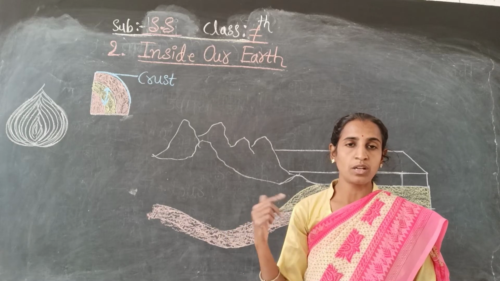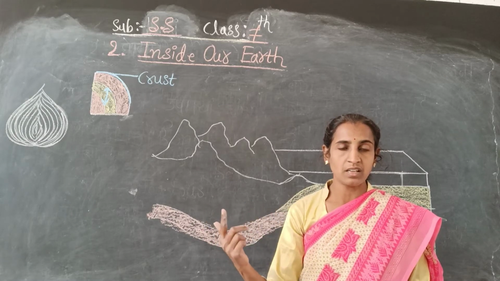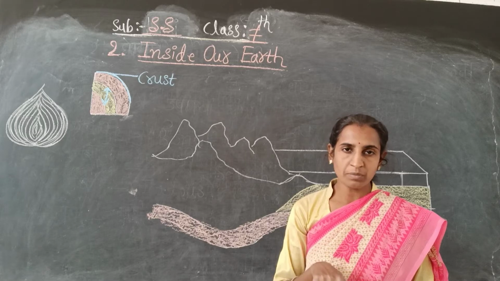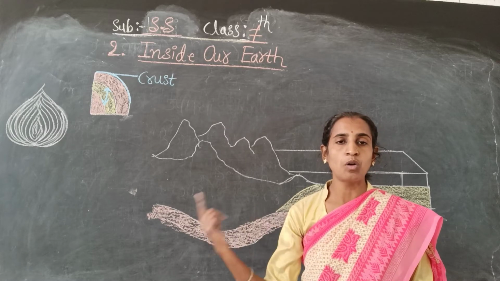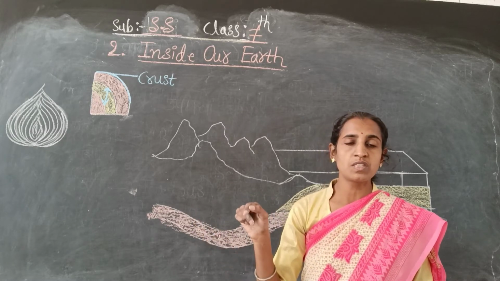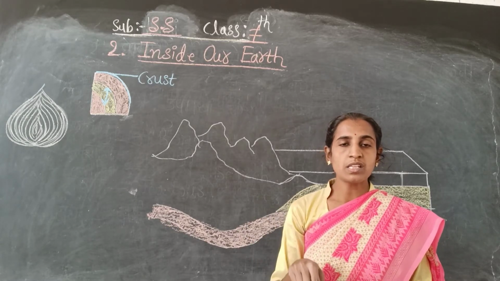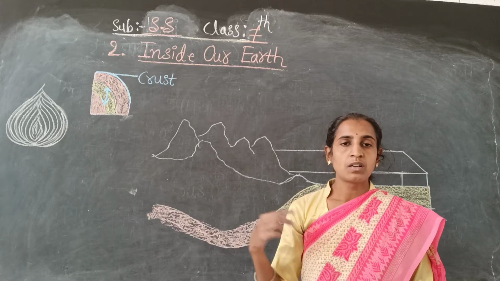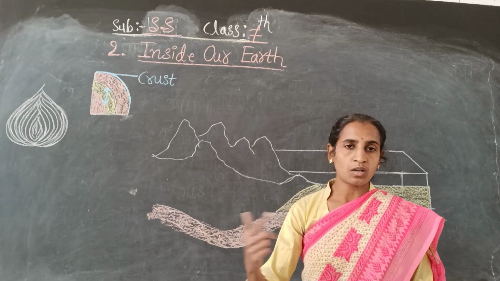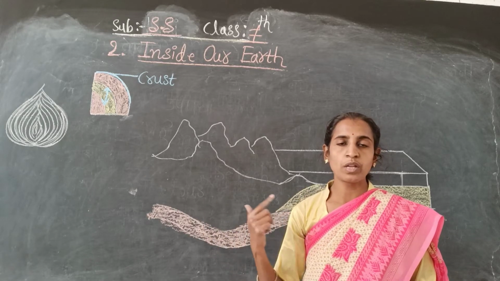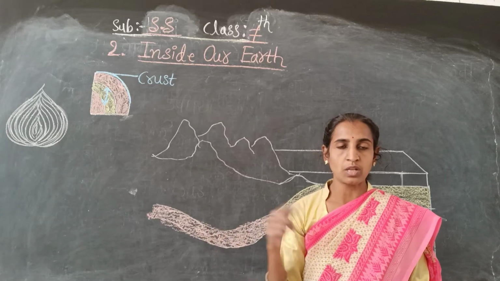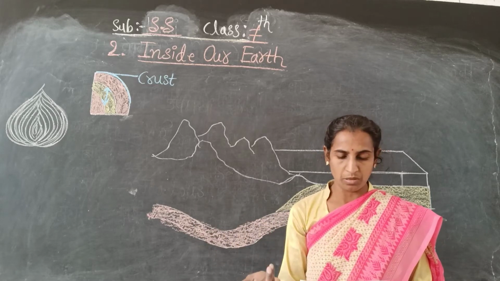So why is it called dynamic? Because it always moves slowly around the sun.